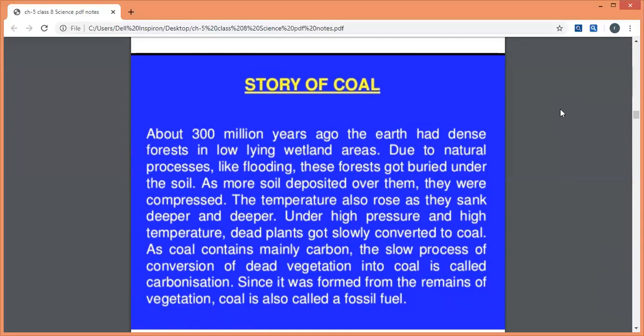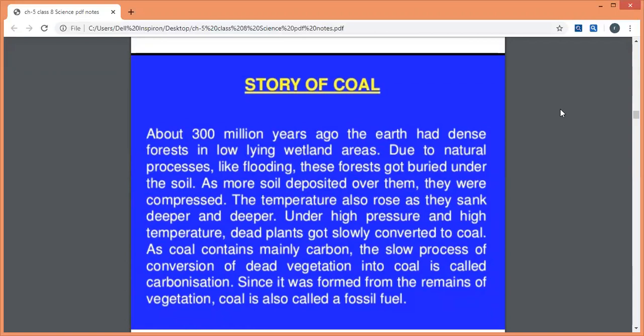I think it is very clear to you that we are talking about how coal was formed. This is the story of coal about 300 million years ago, when the forests on the earth got buried under the soil due to natural processes. When it got buried under the soil, deposits of soil kept on forming on it.